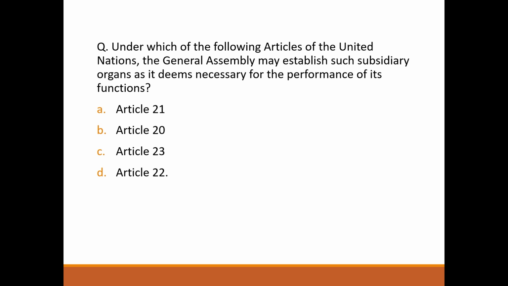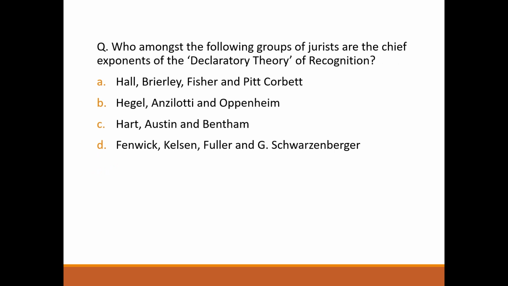Next question. Under which of the following articles of the United Nations Charter may the General Assembly establish such subsidiary organs as it deems necessary for the performance of its functions? It's option D, Article 22. Next question. Who amongst the following group of jurists are the chief exponents of the declaratory theory of recognition? It's option A, Hall, Burley, Fisher, and Pitt Corbett.